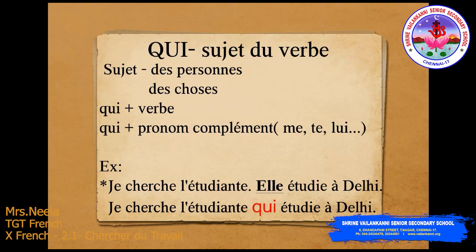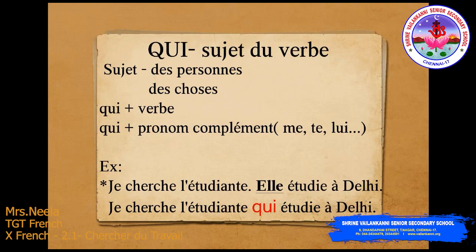Now, we'll first see about the qui. Qui remplace le sujet du verbe. That sujet can be des personnes or it can be des choses, and some of the rules they will be following: the qui is followed by the verb or the qui will be followed by the pronoun complement. That you will understand better when we see the example.